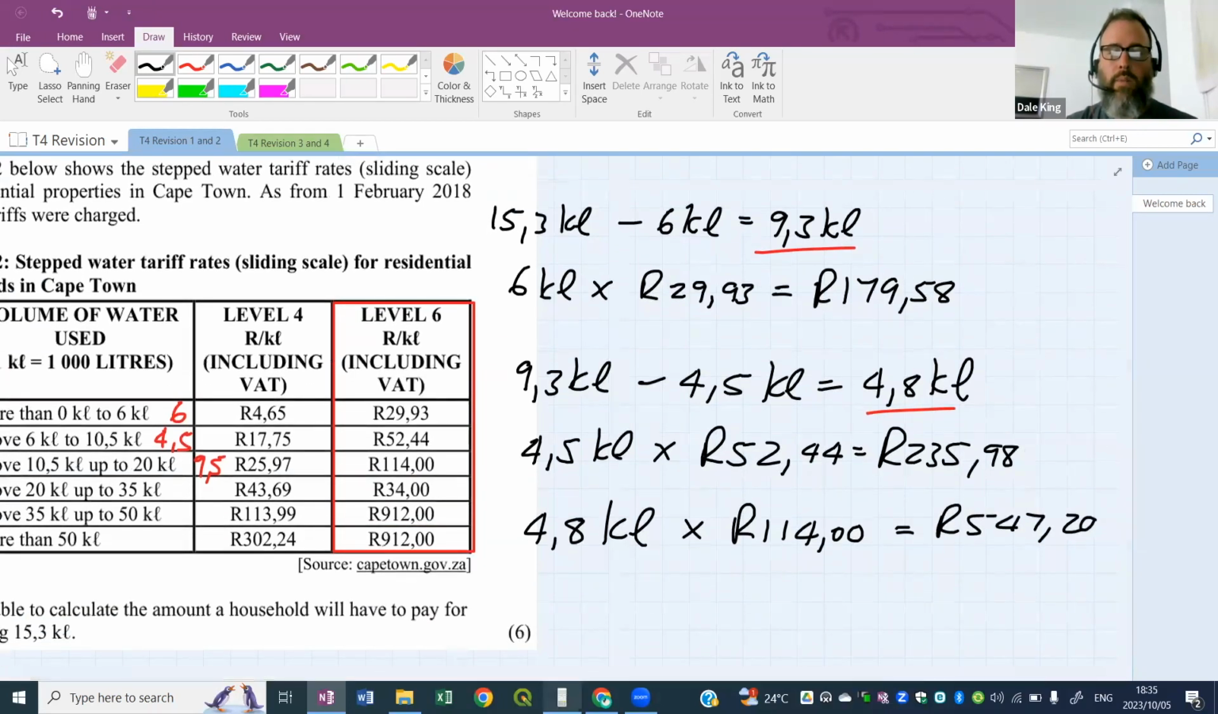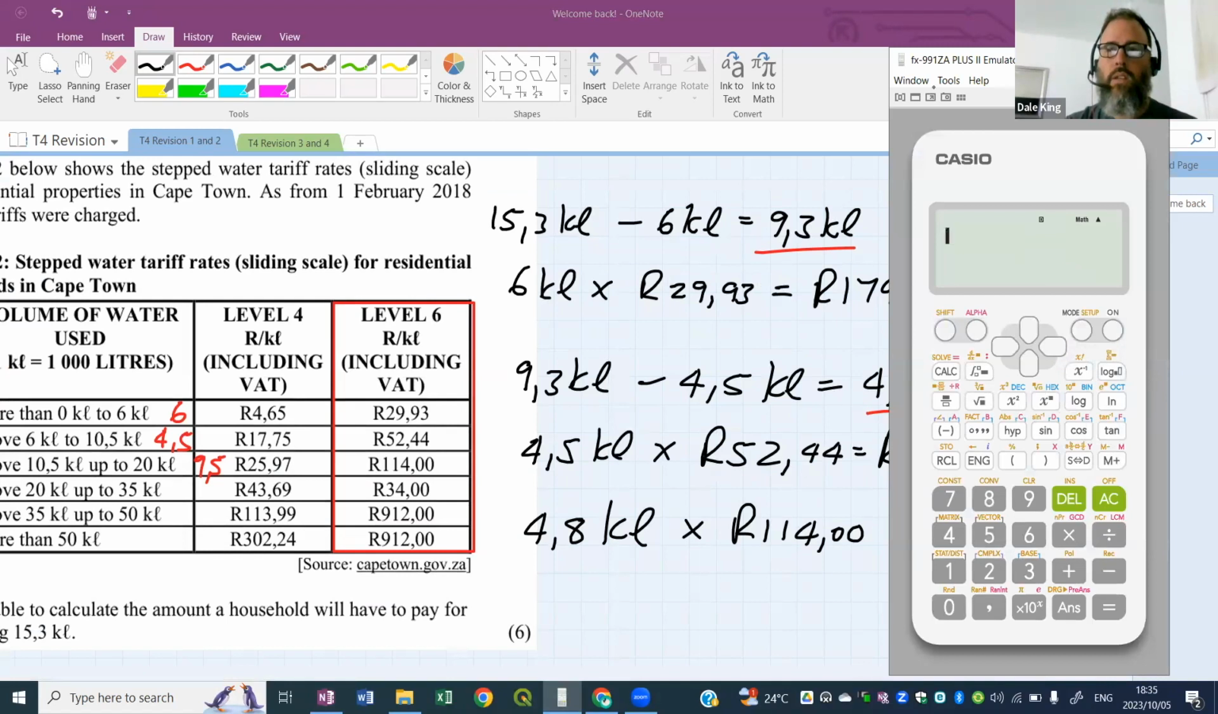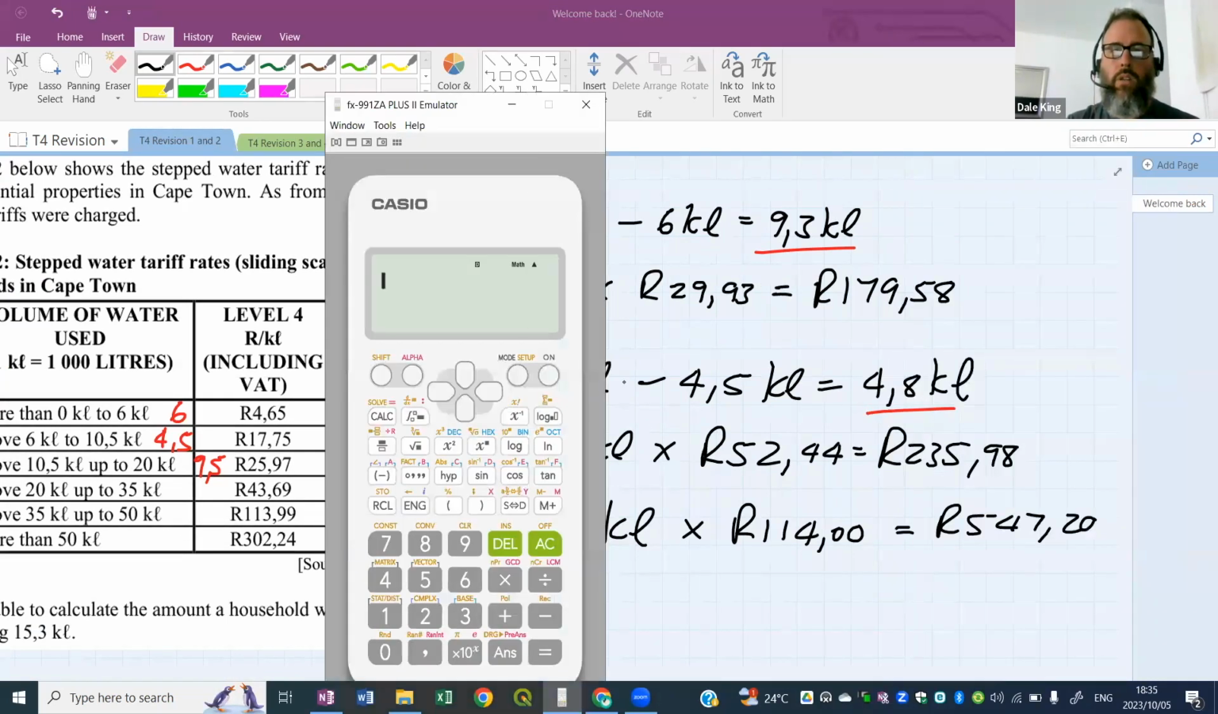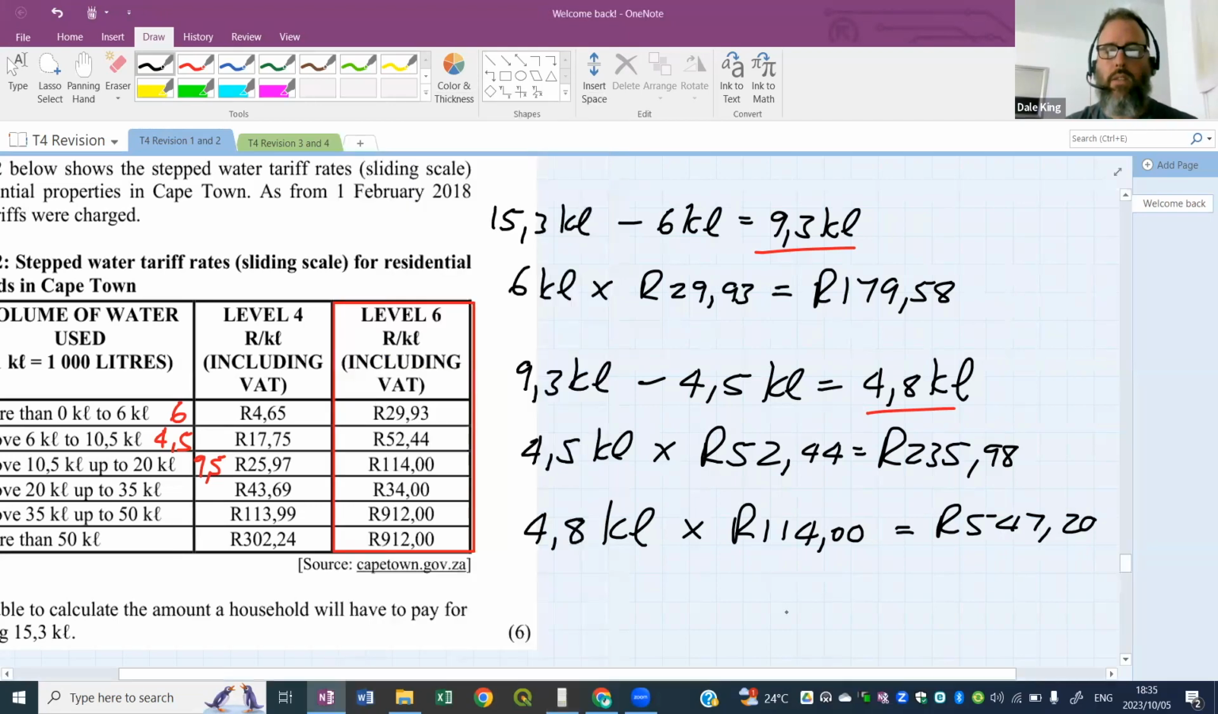Now I just add them all up. I'm not going to write the sum out, guys. You should write the sum out, please. I'm just going to add these all up now. So we've got 179.58 from bracket 1. Plus, I've got 235.98 from bracket 2. Plus, I've got 547.20 from bracket 3. And this will give me a grand total of 962.76.